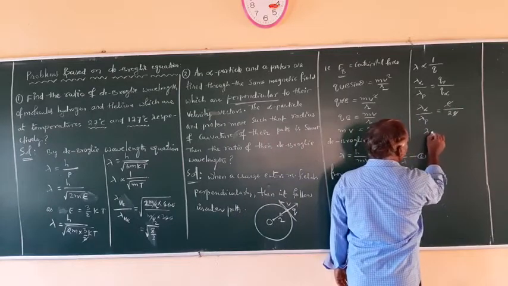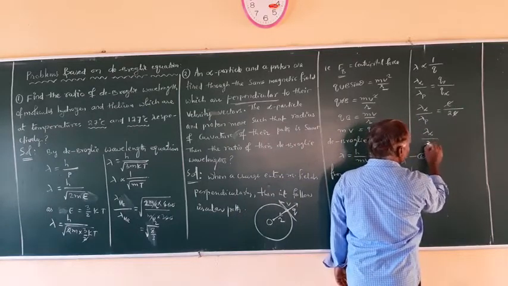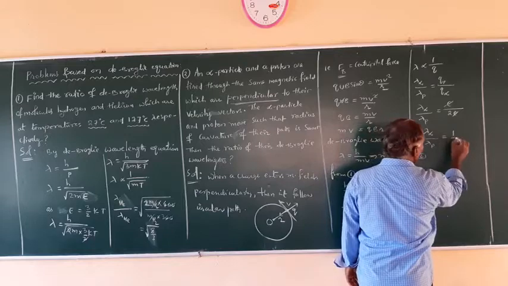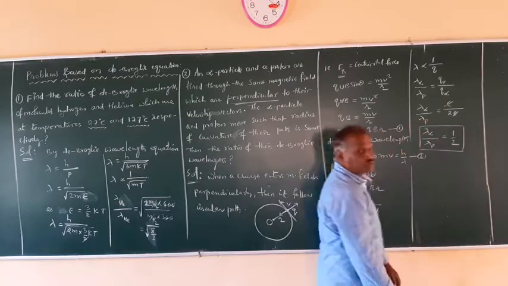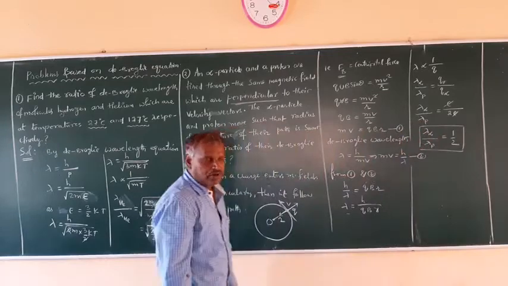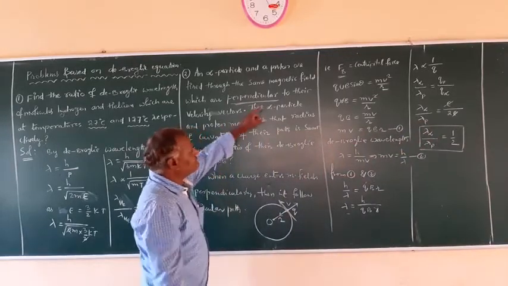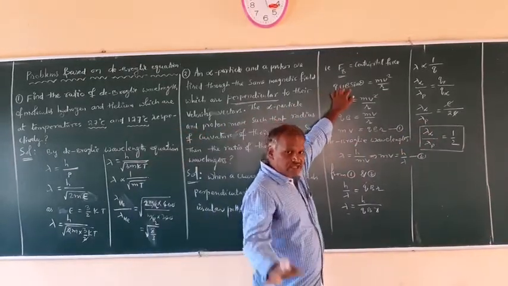So the de Broglie wavelength ratio for the alpha particle to the proton is given by 1:2, or the ratio is 1/2. Right? Followed. So this equation you may not have as of now.